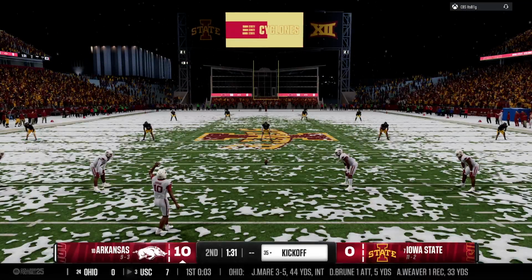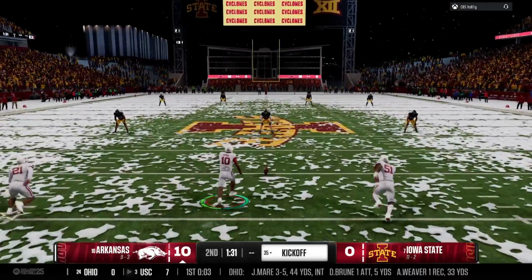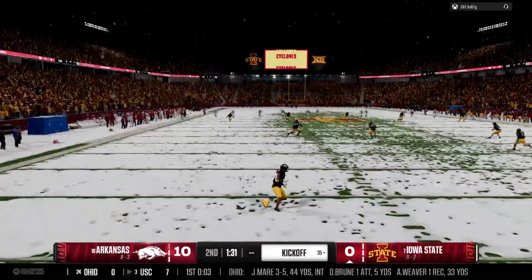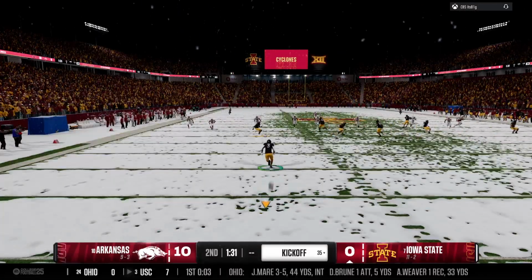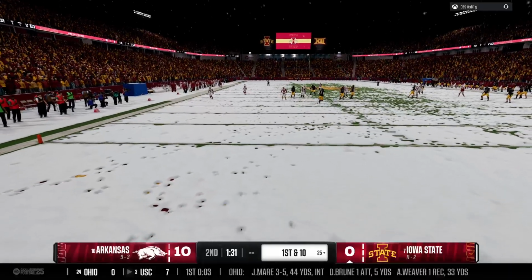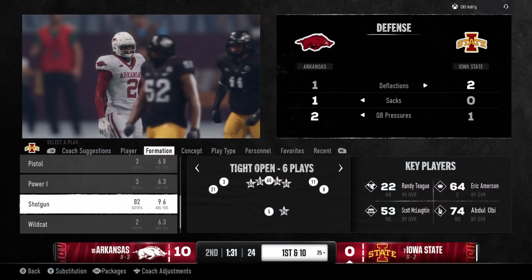Following the field goal, the kickoff team is out there now. So no return on this one. Ball just bounces into the end zone for a touchback.